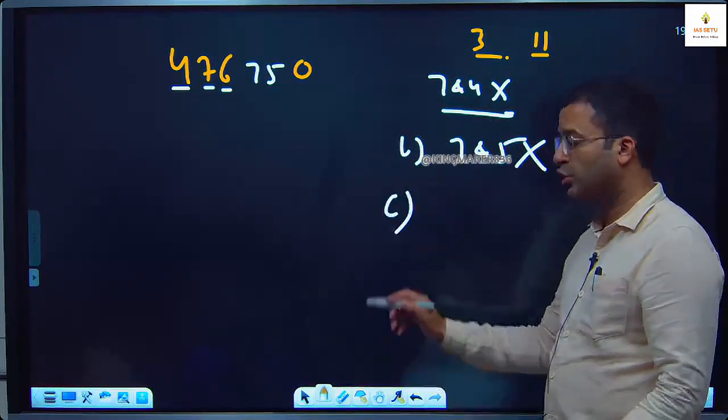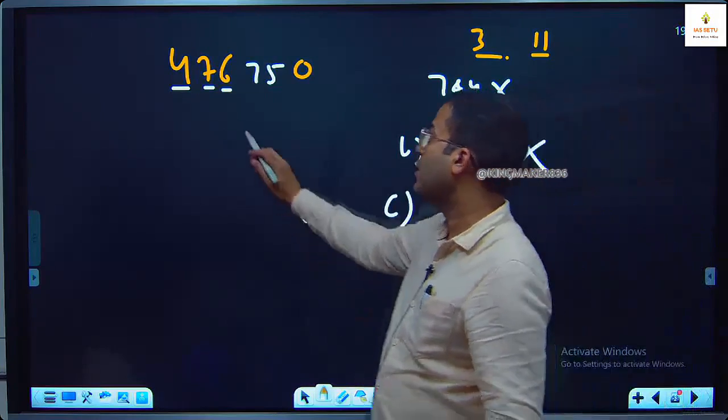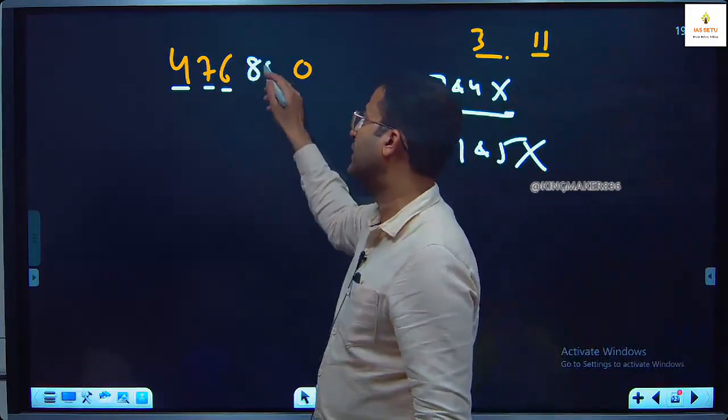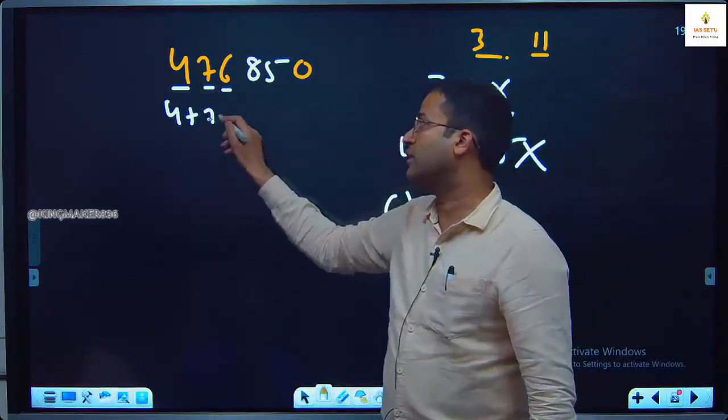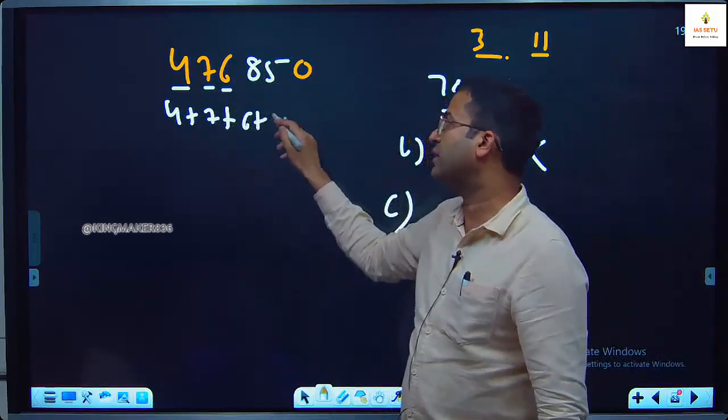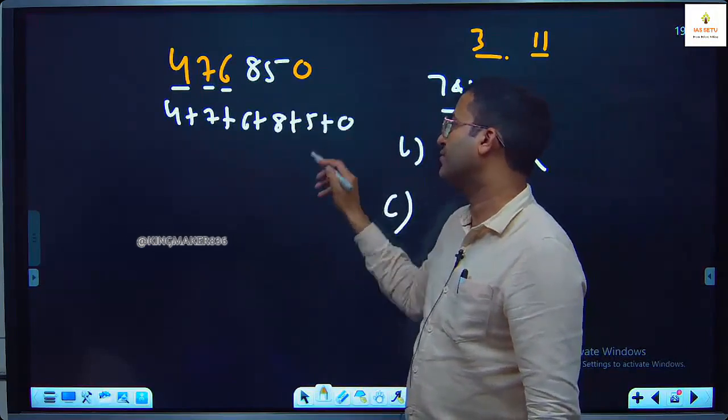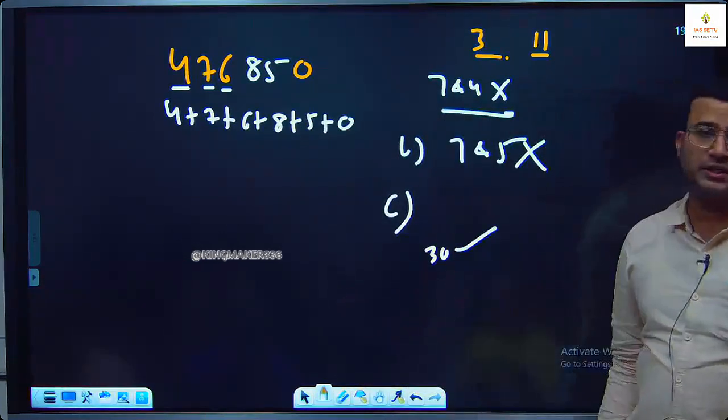Then we check answer option C, 8 and 5. Now you replace this digit with 8 and 5 respectively. So here what is this? 4 plus 7, 11 plus 6, 17, 25 plus 5, 30. 30 is exactly divisible by 3.